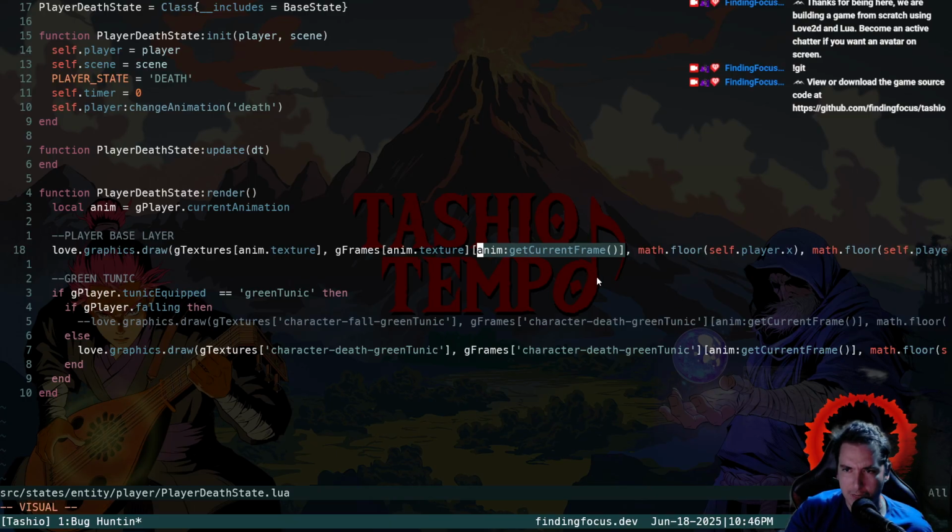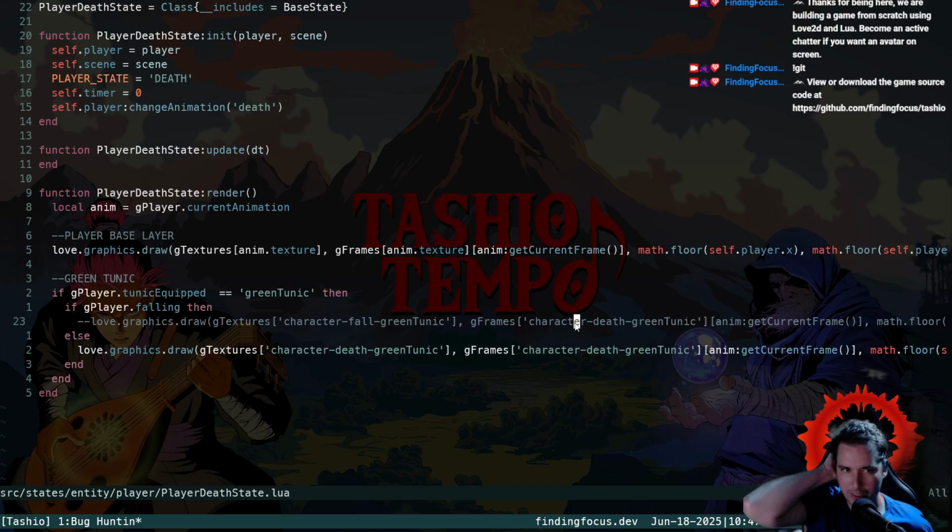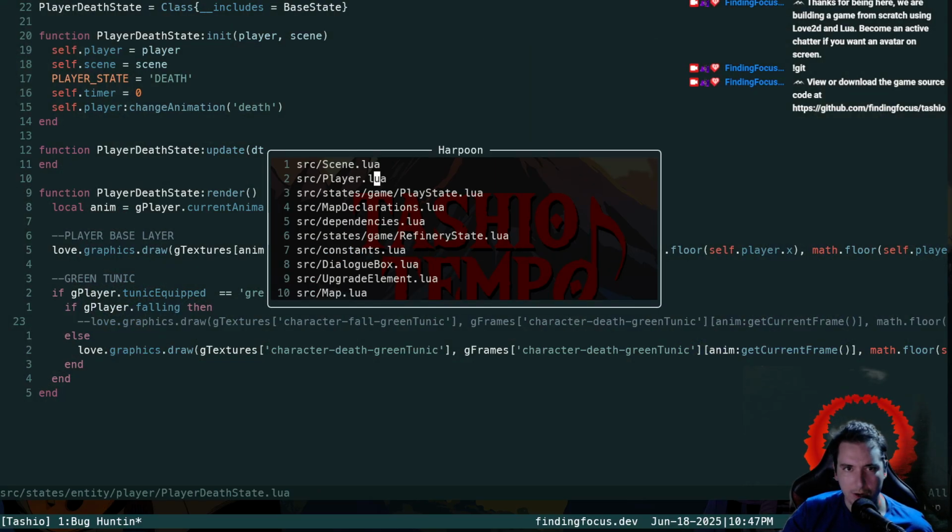So this is telling me that it's not that this is indexing a nil value, it's got to be in here. So if we typed this wrong, if this character death green tunic wasn't the right texture, then it would be incorrect if a green tunic's equipped. So let's see if we spelled that right or imported it right.